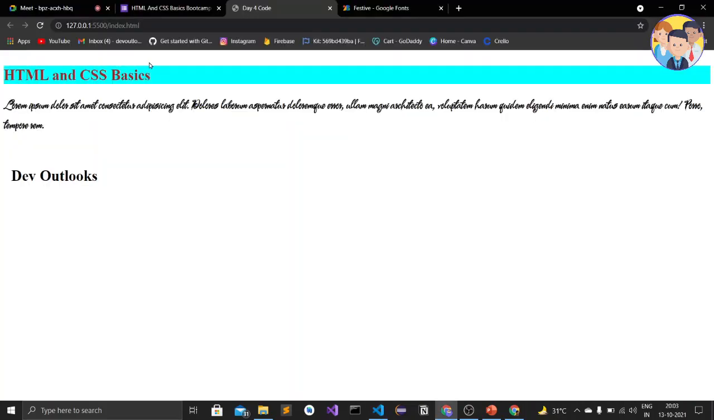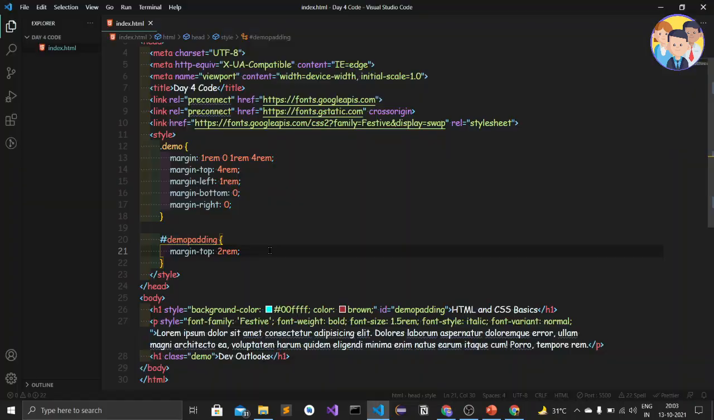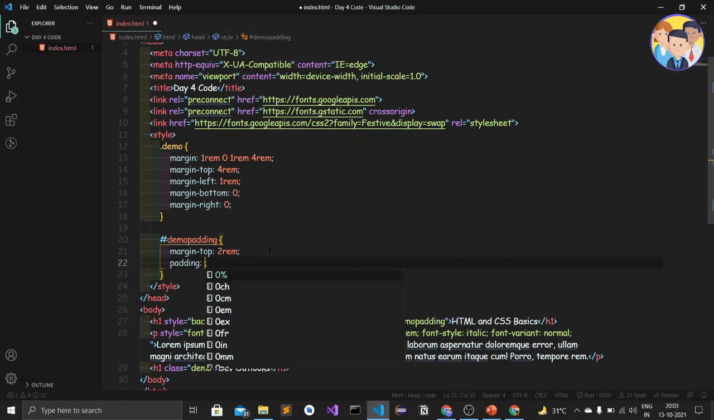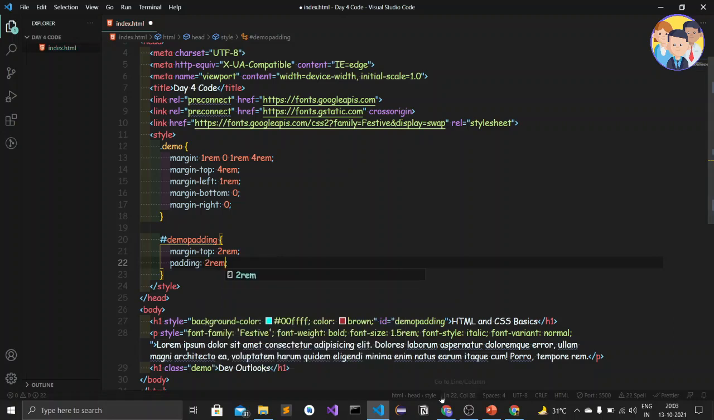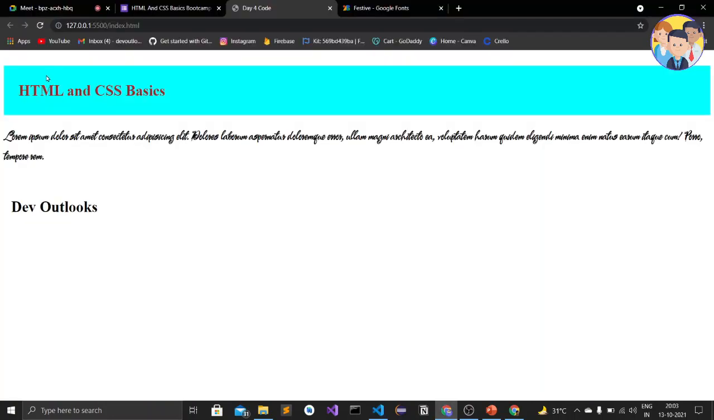So this is the margin, and let's see what the padding does. Padding, I will do it of 2 rem. Let's save it and see it in the browser. So this gives an inner margin. This is called the inner margin, which is also called padding. And this is the outer margin, which is normally called margin. So this is called padding.